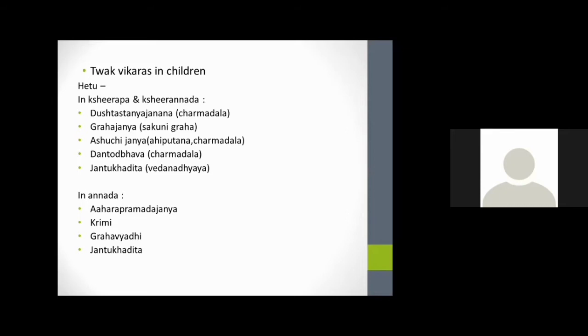Coming to Annada, the main hetus are because of improper dietetics, viruddha ahara vihara, or not following proper weaning methods. It will lead to rakta dushti, and again it will cause skin clinical conditions. Also because of krimi and graha vyadhi, and any external flea bite or any Jatugandida. These all cause the main Tvak vikaras in children. These are the main hetus. So understanding of hetu is also important for the diagnosis of a clinical condition.